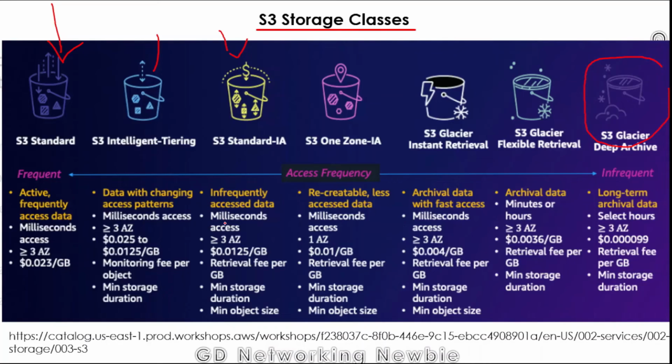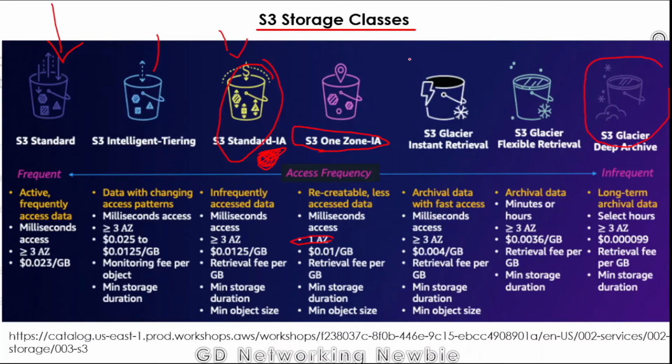And then for infrequently accessed data, you can see we put the data in this kind of storage class, which is also in a minimum of 3 availability zones, and this is the rest of the details. In the same way we have One Zone Infrequent Access, where, as the name suggests, the data will only be in one availability zone. If that availability zone gets any problem, we will not be able to recover the data, but at the same time we will have a less expensive option by using S3 One Zone Infrequent Access.